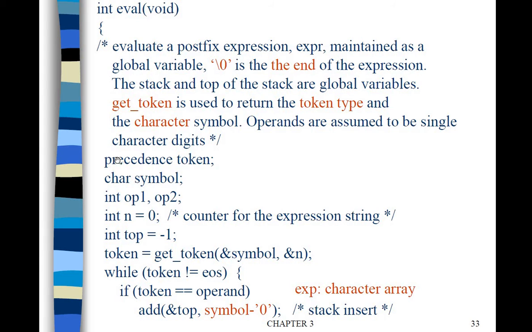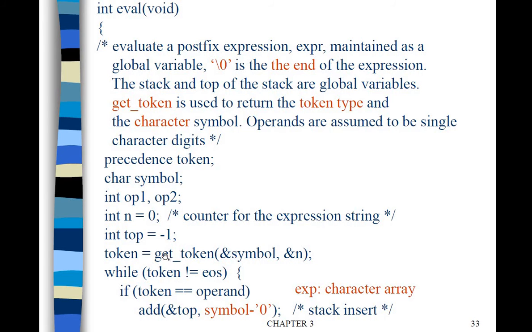Now which symbol we are presently dealing with, we'll store in this symbol variable. And what are the two operands here, operand 1 and operand 2? If you are going to perform addition, two operands we have to pop, so we will store them in operand 1 and operand 2. The total number of characters in the postfix evaluation string will be stored in n. And the top, initially the stack pointer, will be pointing to -1.